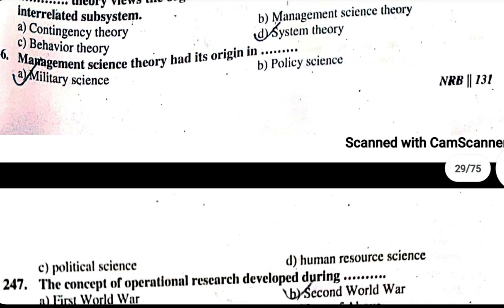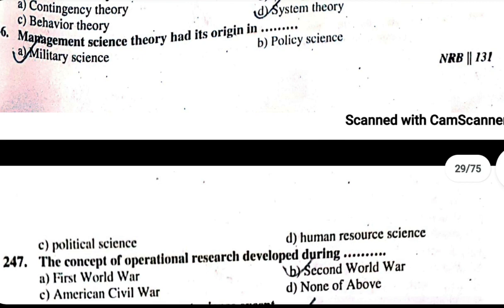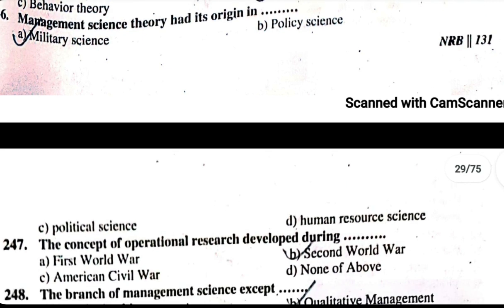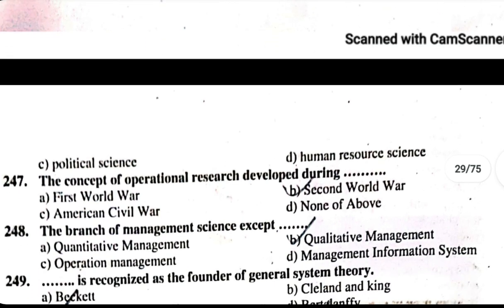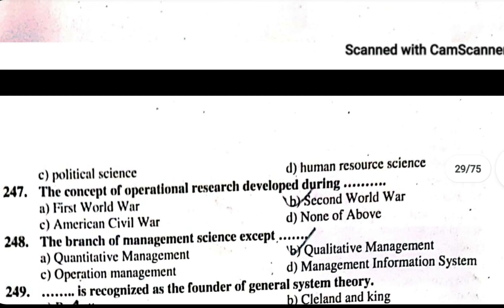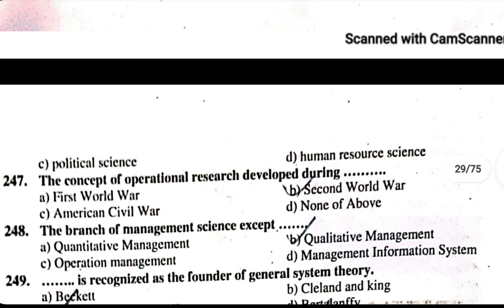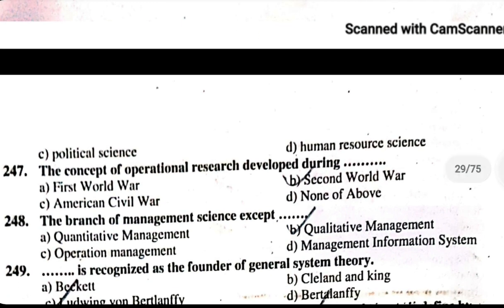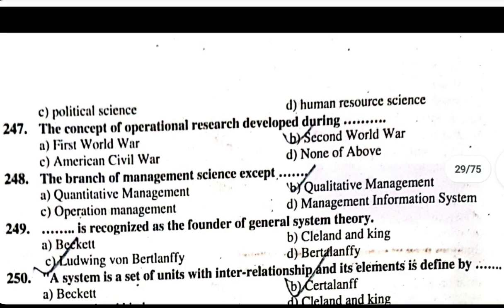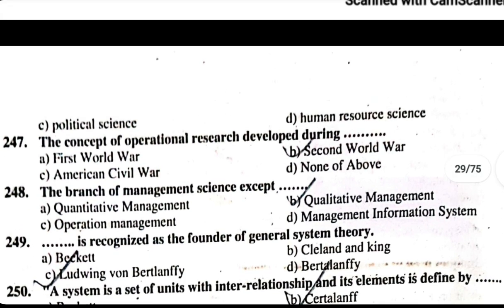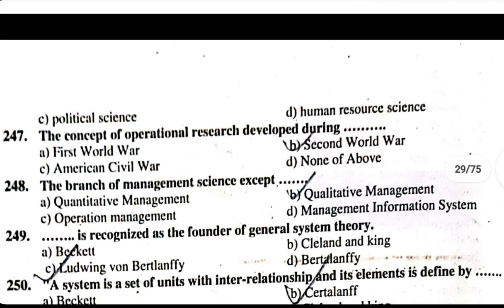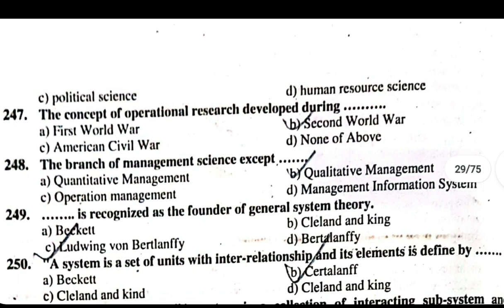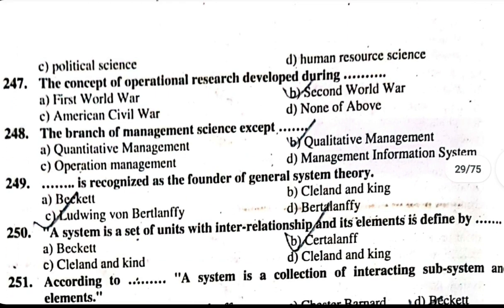2047. The concept of operational research developed during Second World War. 2048. The branch of management science except qualitative management. 2049. Beckett is recognized as founder of general system theory. 2050. A system is a set of units with interrelationship and its elements, as defined by Setalanth. 2051. According to Beckett, a system is a collection of interacting subsystems and its elements.